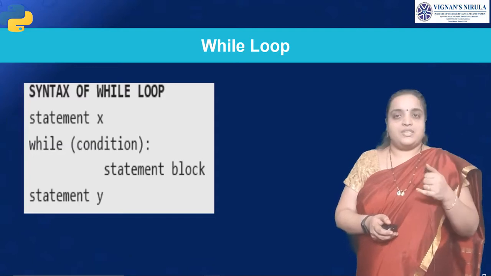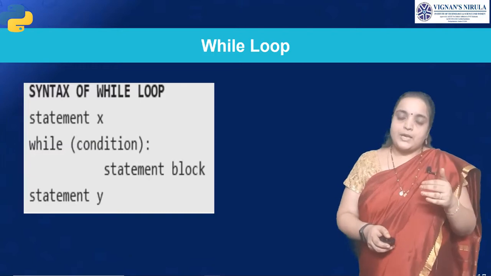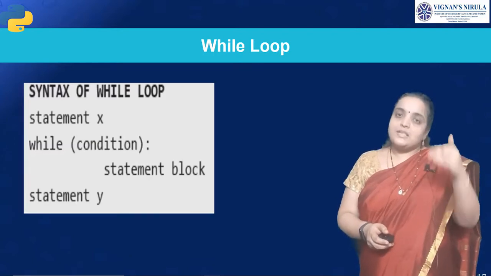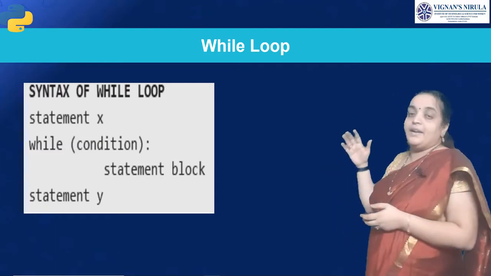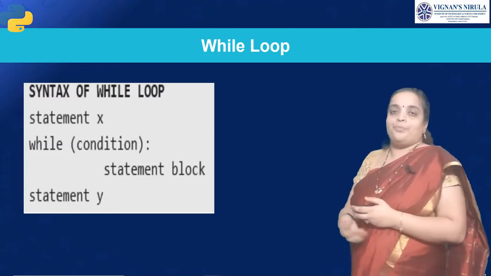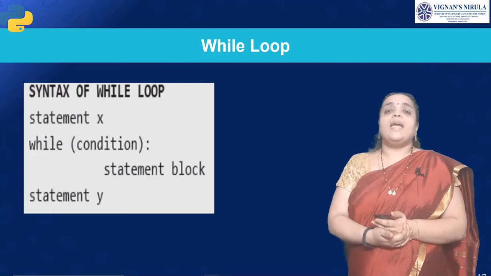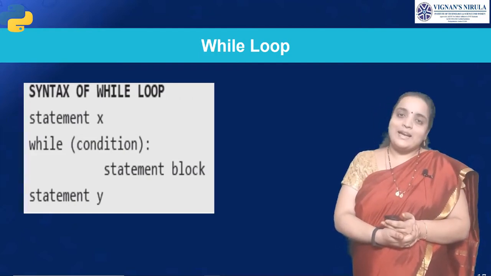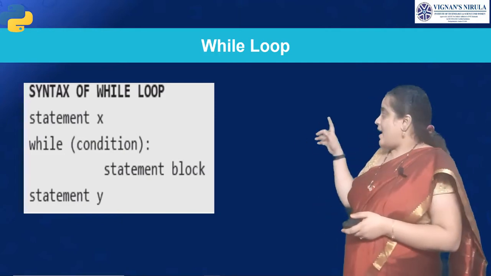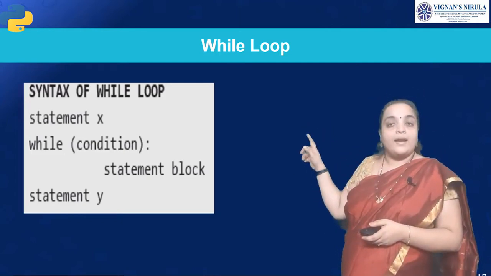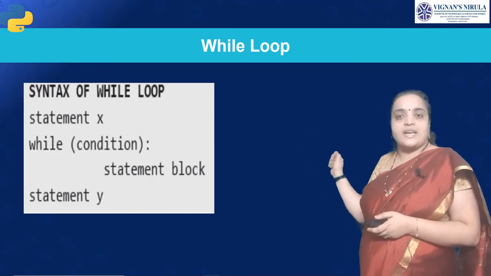These are all selection statements. Clear, students? Till now we have seen the if statement, nested if statement, and if else statement. These are all selection statements. Now let us see the iterative statements, that is while. While is an iterative statement. We can iterate the specified block n number of times based on the condition given in the while loop. Is that clear, students? So here is statement X, then the while condition. If the condition is true, it will execute the statement block.